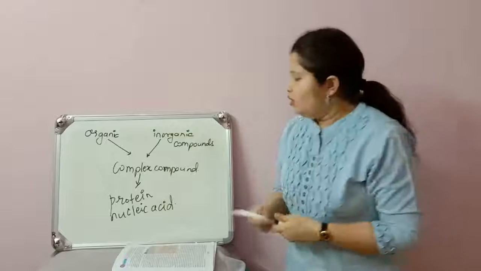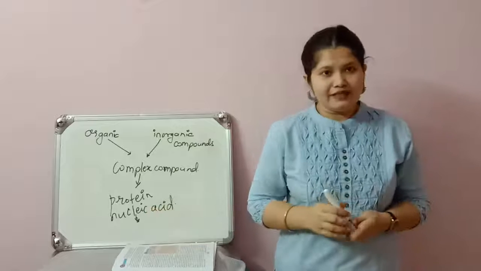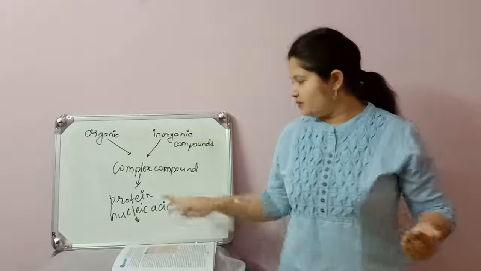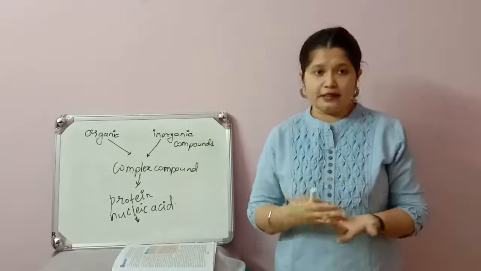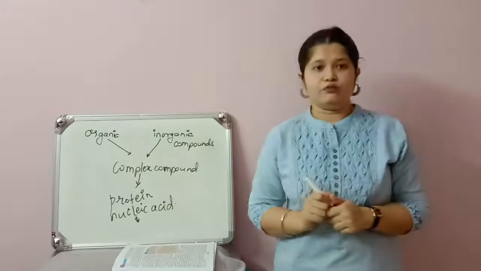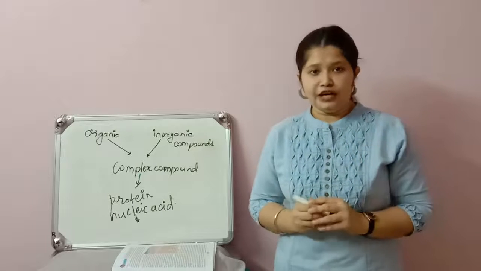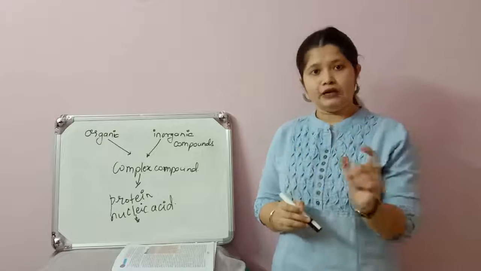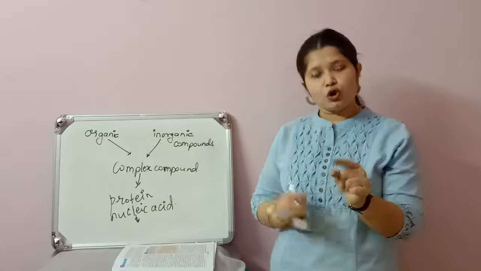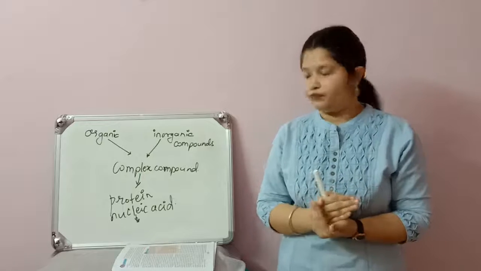And with this protein and nucleic acid, you all must know that the entire body is made up of muscles, and muscles are nothing but proteins. So, protein was made and nucleic acid was made. Nucleic acid is a part of DNA. You all know DNA, deoxyribonucleic acid. So, a part of DNA was being made till that era.